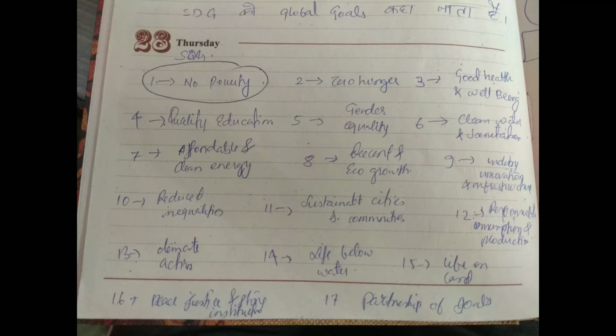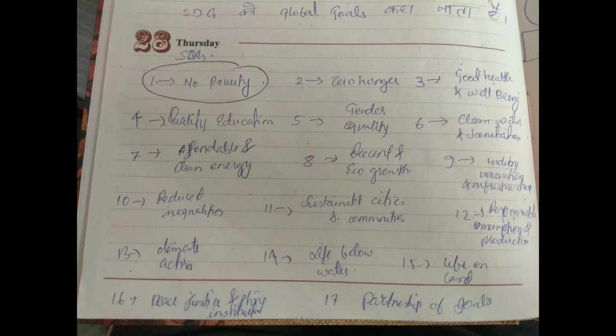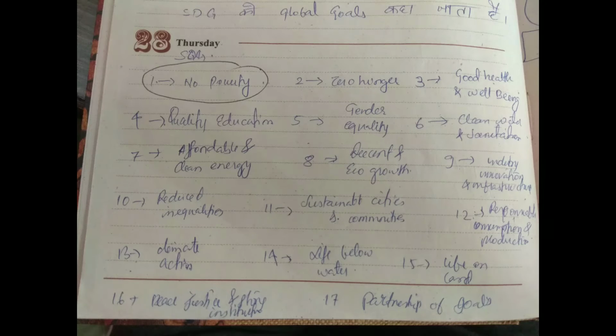Sustainable development goal 1 deals with poverty. It says that there should be no poverty. Sustainable development goal 2 tells about hunger. It says that there should be no hunger. 3 is good health and well-being, and 4 is quality education. 5 is gender equality, and 6 is clean water and sanitation. 7 is affordable and clean energy. 8 is decent work and economic growth. 9 is industry, innovation and infrastructure.